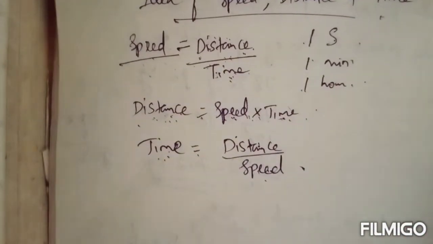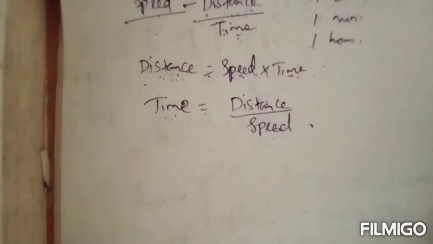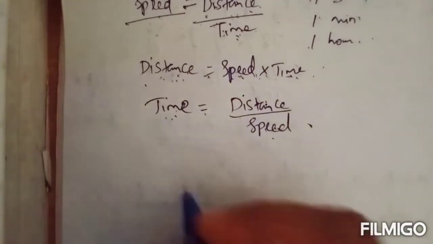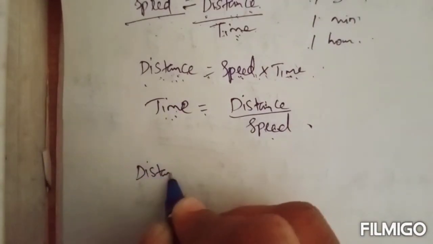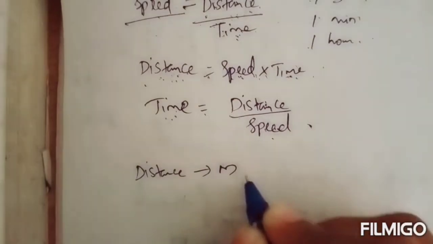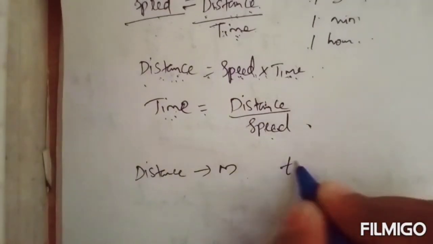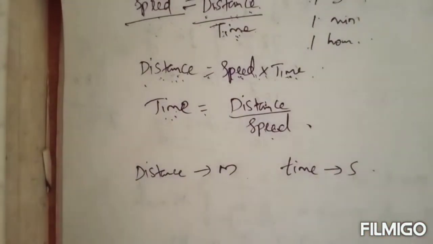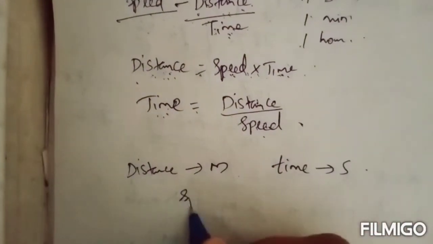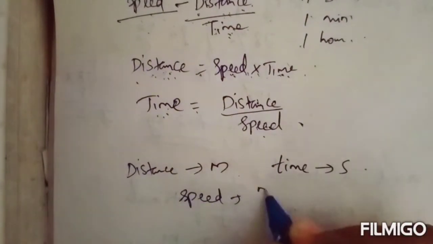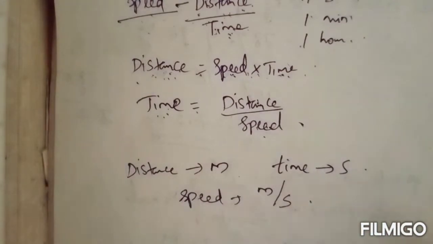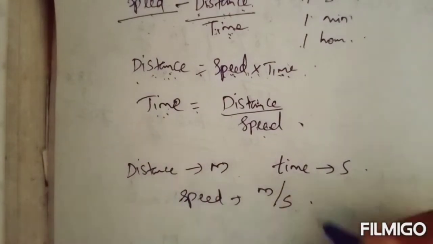Okay, now the unit of speed. What will be the unit of speed? If the distance is given in meter and the time in second, then the unit of speed will be meter per second. Okay, distance by time, that is our formula.